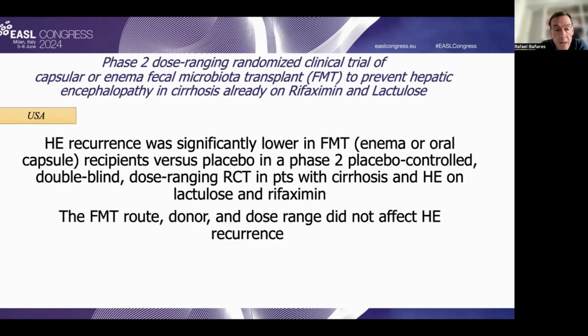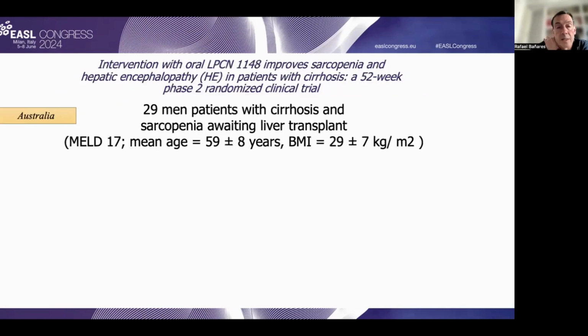Therefore, the authors conclude that hepatic encephalopathy recurrence was significantly lower in patients who received fecal microbiome transplantation as compared with patients who received placebo. And also the second conclusion is that the route, donor, and dose range did not affect hepatic encephalopathy recurrence after fecal microbiome transplantation.